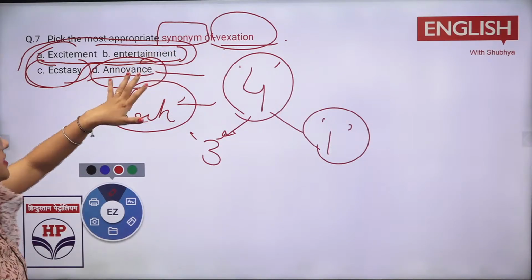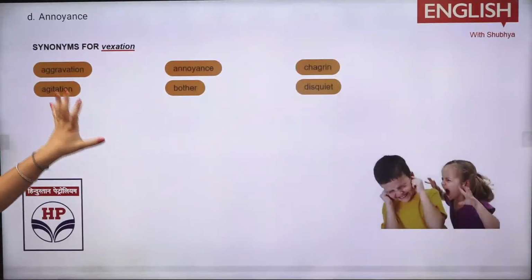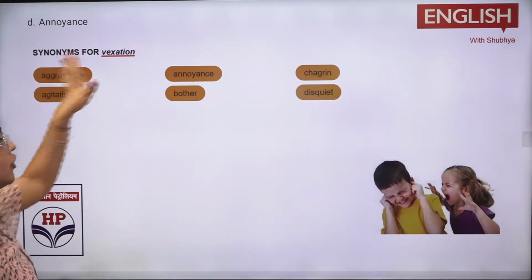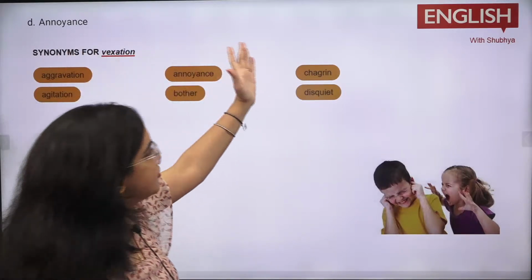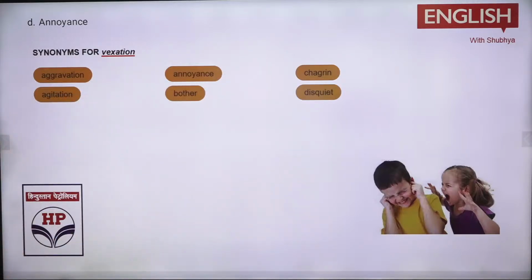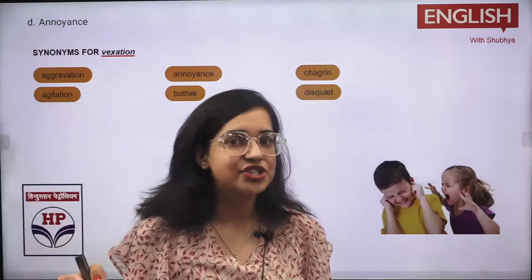That vexation means that is annoyance. जब हम बहुत annoyed होते हैं ना, see, you can note it down the words. अब कुछ चिल्ला रहा है हमें, ठीक है? You're bothering someone. I'm annoying you with, suppose some kind of a trouble is there for you, or you get agitated. Agitated भी होता है बहुत गुस्सा आना. Aggravation, annoyance, bother, chagrin, and the squid. So these are the words which are used like for the vexation. Now here, through these, now you get lots of other terms. Cats and dogs raining heavily, or you can say vexation kya hota hai.